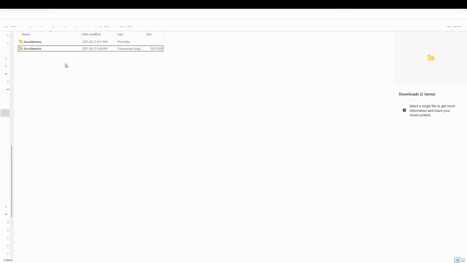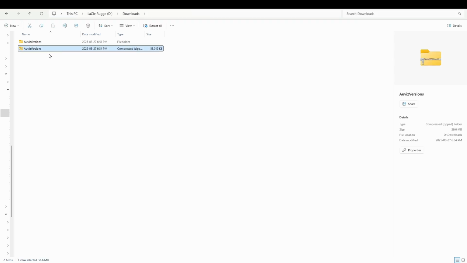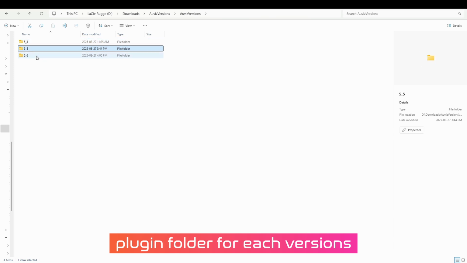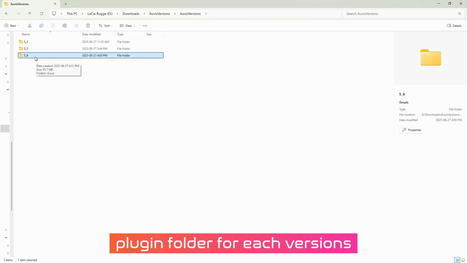When you download it, you can see this Auviz version. You need to extract the zip, and inside there is 5.3, 5.5, 5.6, which are Unreal Engine versions. There's no 5.4. I'm sorry about that. I don't have 5.4 right now.